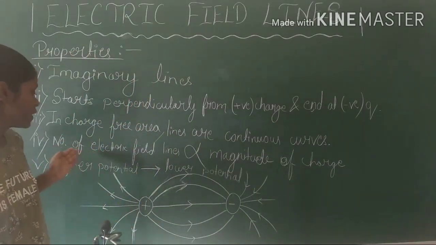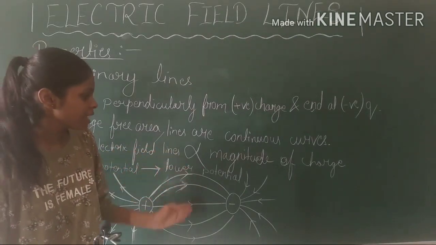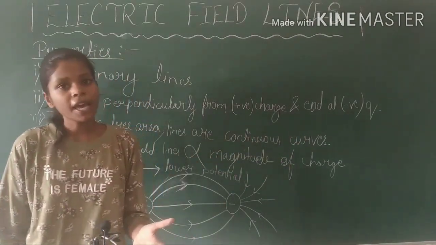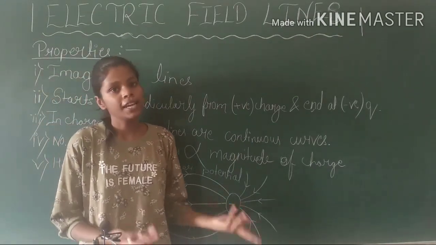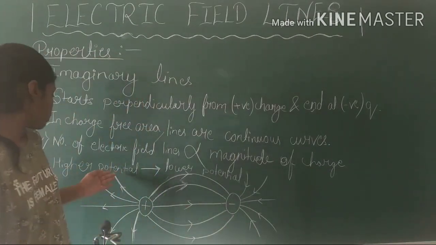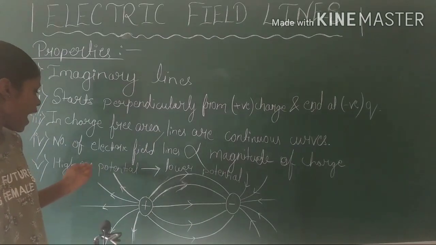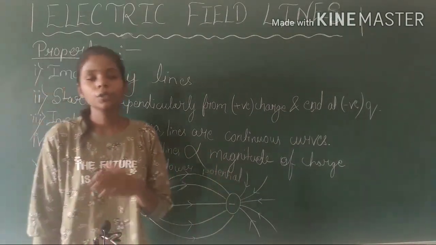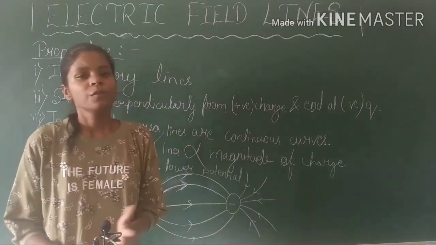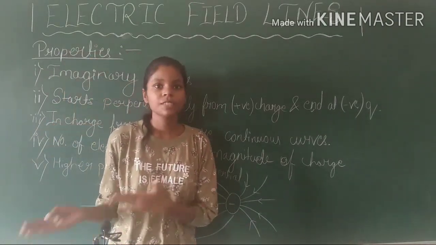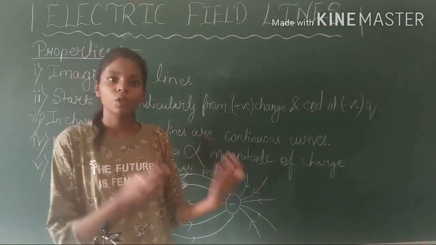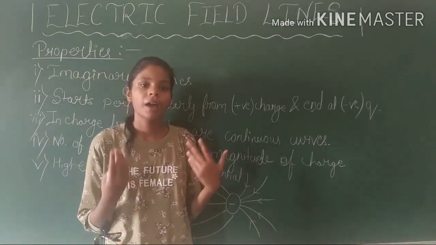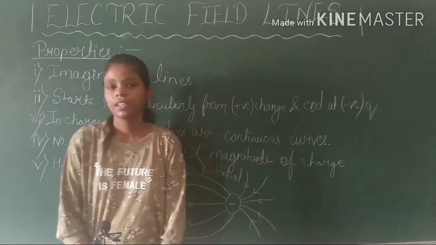The fourth one, number of electric field lines is directly proportional to the magnitude of the charge. The more the magnitude, the more the number of electric field lines. Now, the fifth property, electric field lines move from higher potential to lower potential. This is because you already know that the positive charge moves from higher potential to lower potential, so the electric field lines also move from higher potential to lower potential.